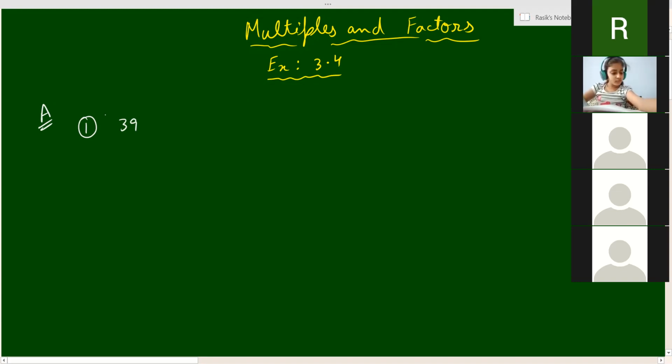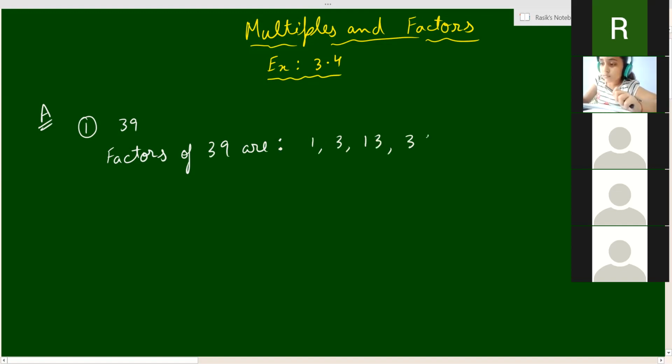For this, very simple steps are there. First, you write all the factors of the number. You have to do this in your copies. What are the factors of 39? 1, 3, 13, and 39 itself. These are the factors of 39. अब factors लिखने के बाद you count the number of factors. How many factors 39 have?